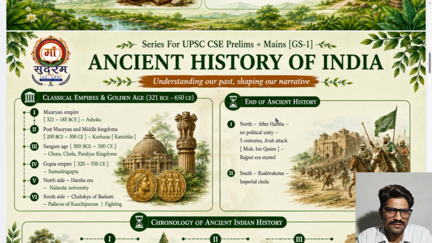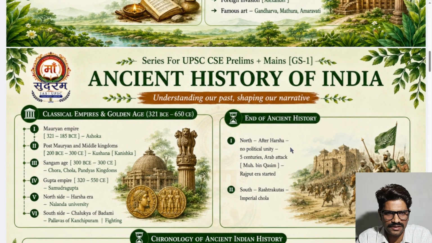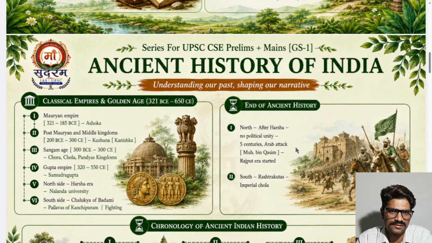Next, the end of ancient history. Now, how did this era, ancient history, end? You can see here on the north side, after Harshvardhana, no political unity for 5 centuries. You can see the Arab attack: Muhammad bin Qasim attacked North India and looted a lot of things.